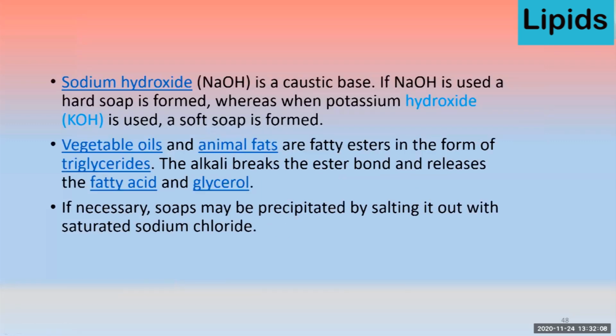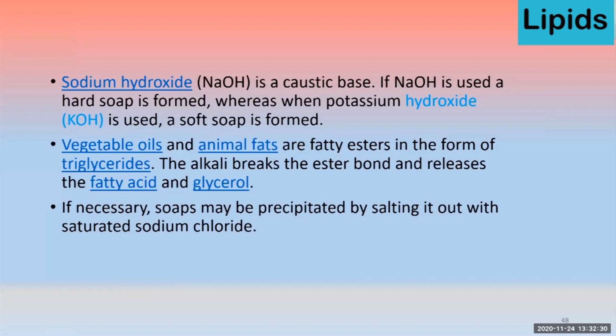Sodium hydroxide or potassium hydroxide both can be used for saponification purposes, but when we use sodium hydroxide, due to the caustic nature of the sodium hydroxide, there is a formation of soap which is a hard soap. But if we use potassium hydroxide, then we get a soft soap.